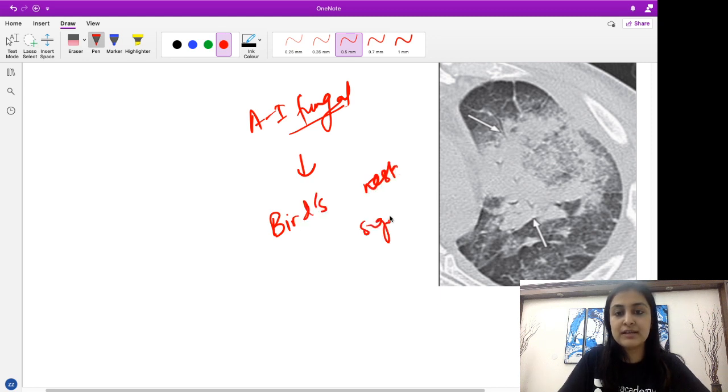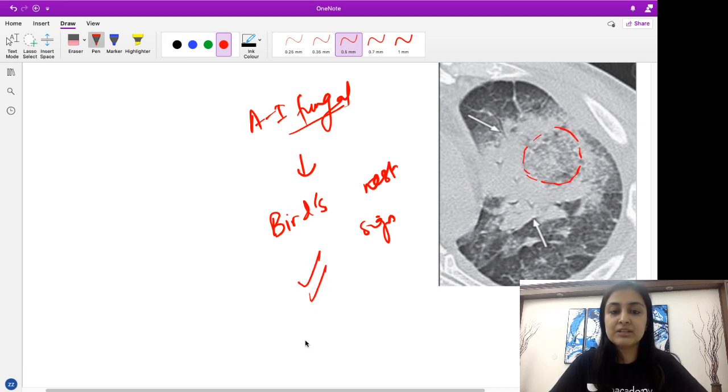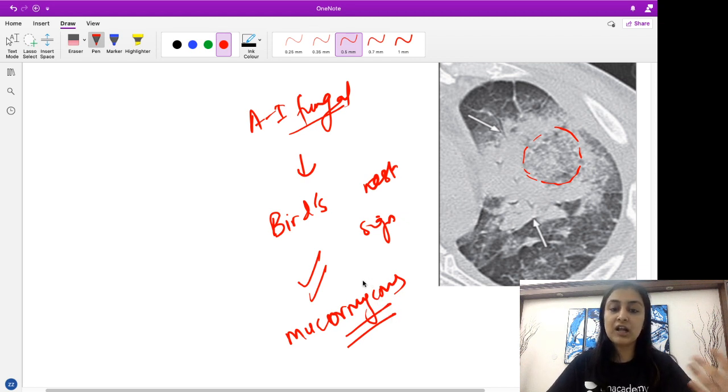Okay, so can you see here the central cavitation which is all developed appears like the nest of a bird. Okay, so remember this is more specifically associated with mucormycosis, which is also a fungal infection of the lung, rather than aspergillus. So just remember, all fungal infection which are invading basically the vessels will produce this bird's nest sign.